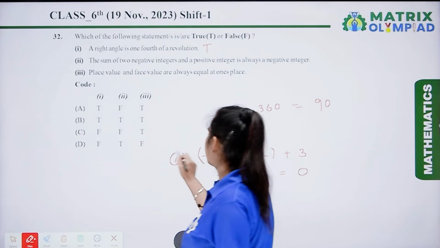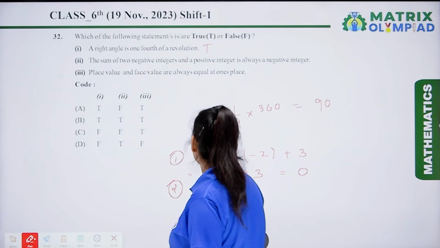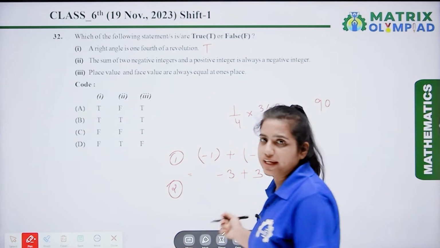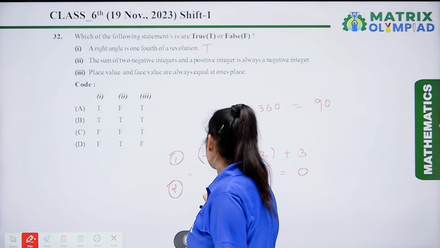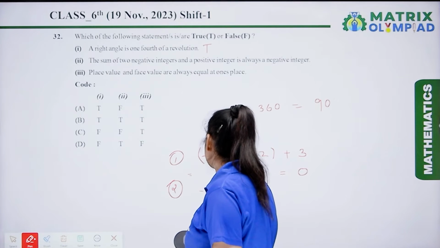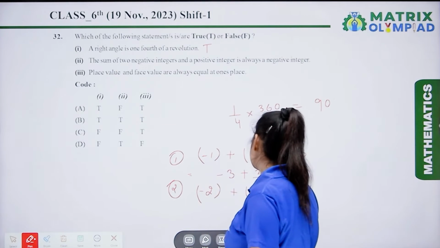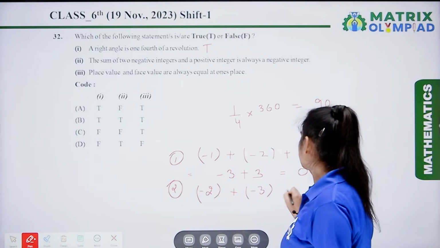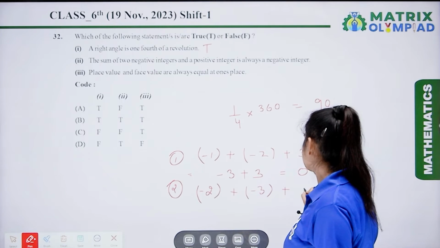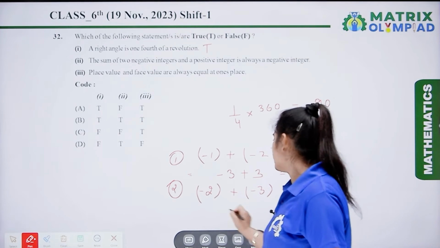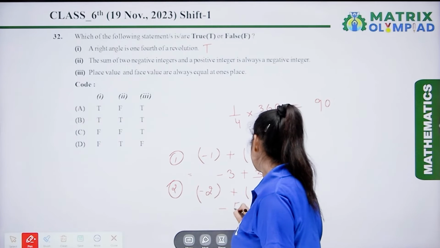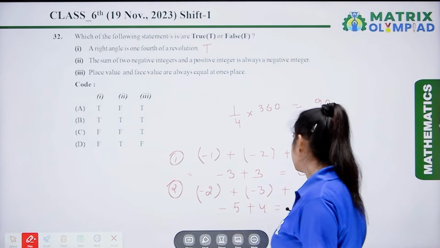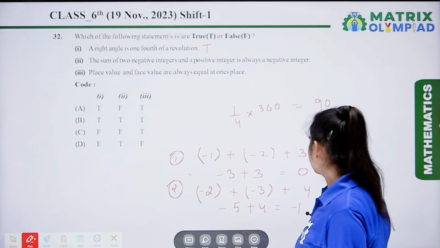Let's take one more example because 0 is neither positive nor negative. So let's take one more, that is -2 plus -3 plus 4. So here we get -5 plus 4. The answer is -1.